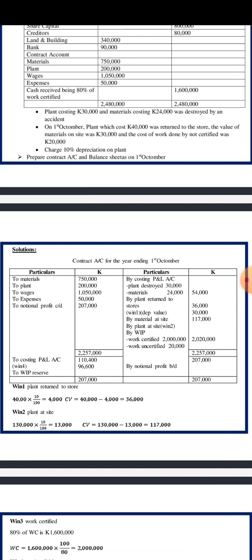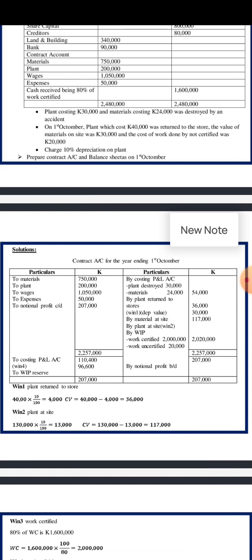So we get 13,000. 13,000 is the depreciation value again. We need to subtract this 13 from that 130. If we do 130 minus 13, we get 117, and then we add those zeros. That is the figure that we are able to see here under plant at site.